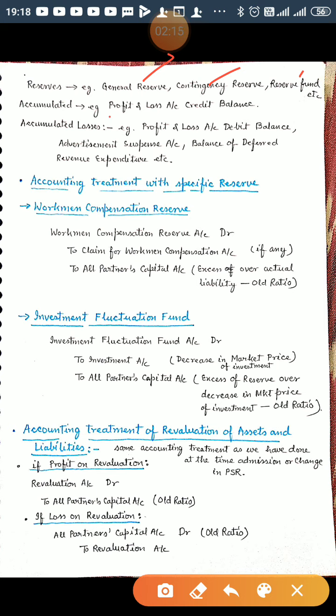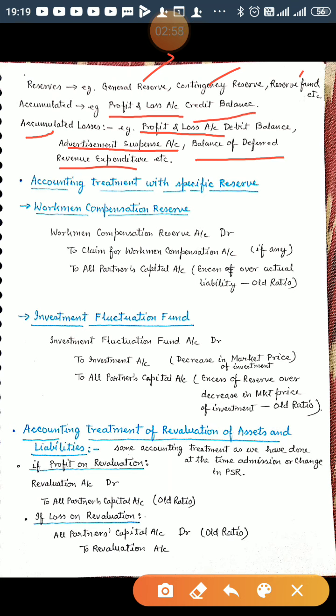Accumulated profit means profit and loss credit balance. Sometimes accumulated profit is also written on the liability side. Accumulated losses, examples are profit and loss debit balance, advertisement suspense account, balance of deferred revenue expenditure, and sometimes accumulated losses are themselves written on the asset side. They should all be written off among all partners in their old ratio, the same treatment as we have done at the time of admission or change in profit sharing ratio.